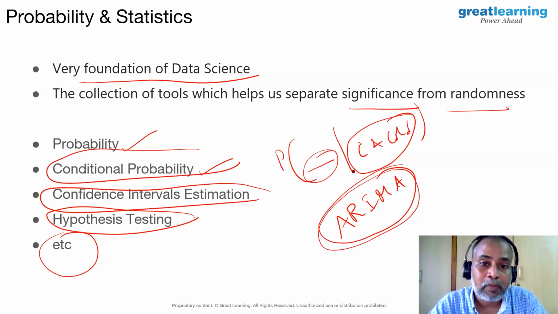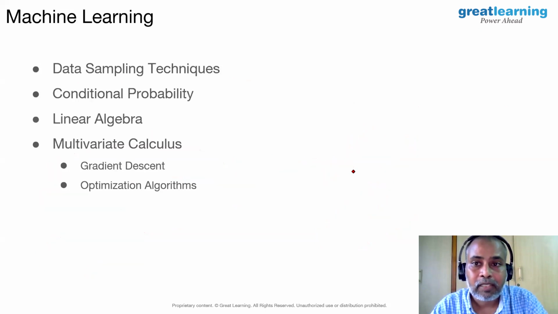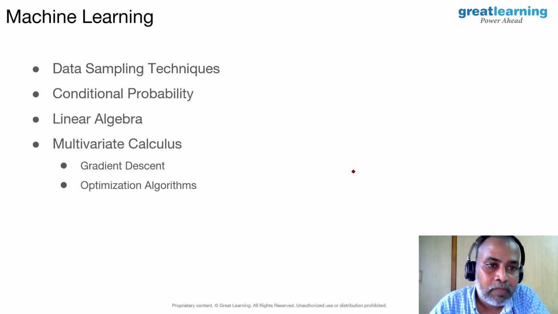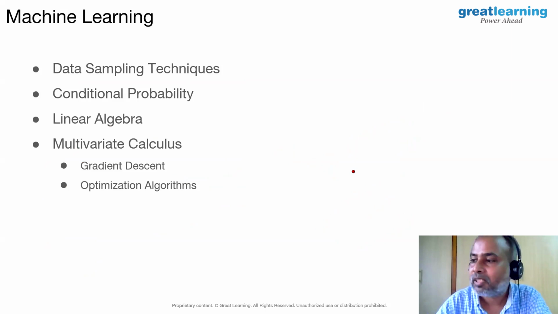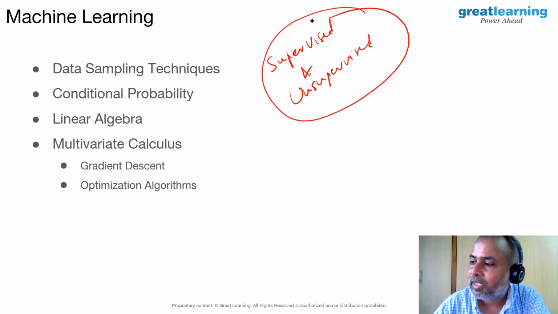Some people may ask, can I get theoretical probability? Yes, of course. Any extra understanding of probability and statistics is always going to help you. Then when it comes to machine learning, which includes supervised and unsupervised learning techniques, what are the machine learning techniques we have used in our case studies? In our first use case, we used linear regression.